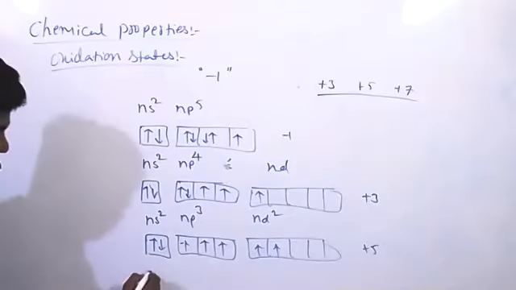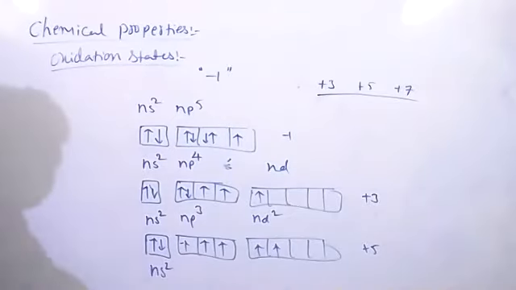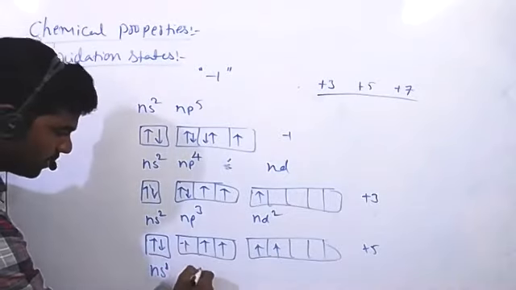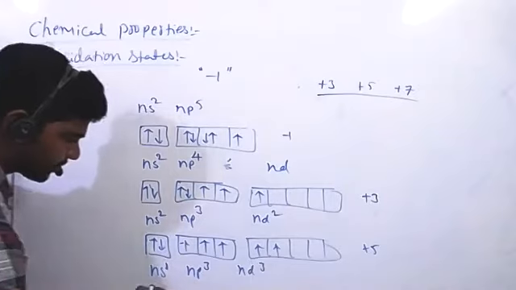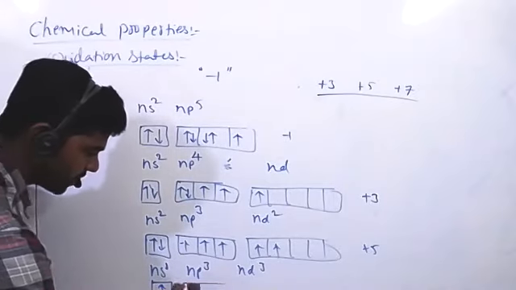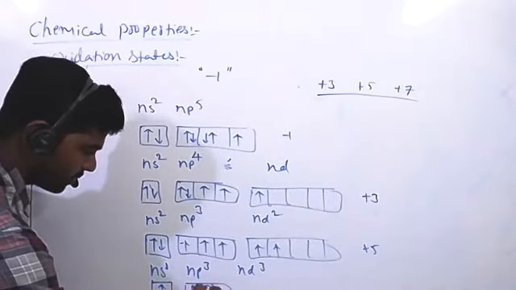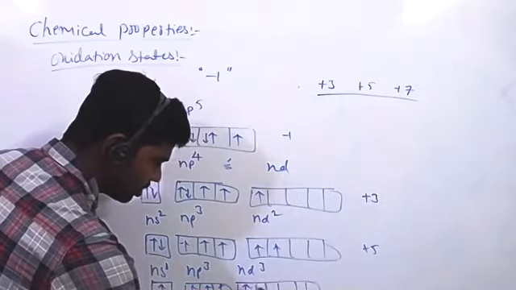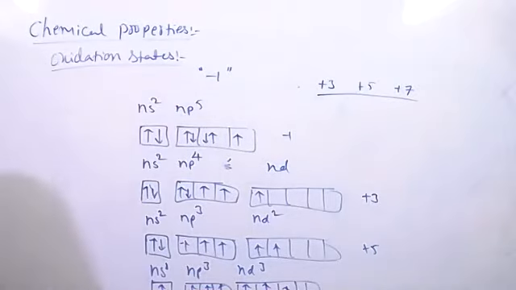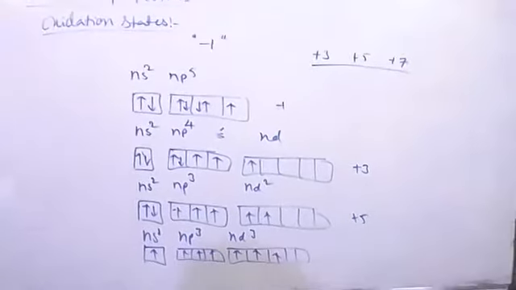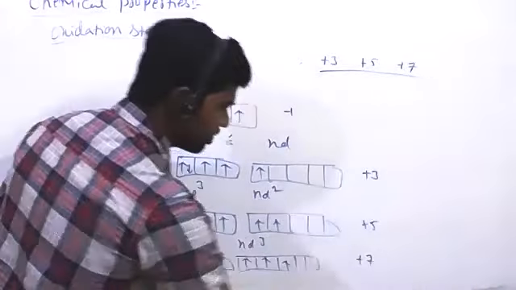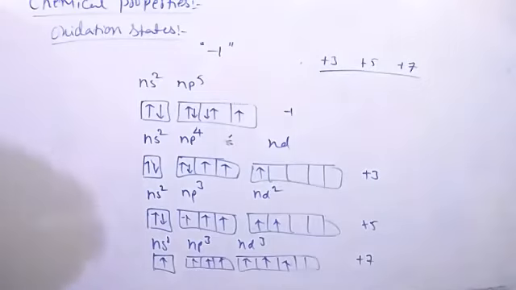In the next excited state, it is ns1, np3, and nd3. Now all the orbitals have 1 electron each. Now here 7 unpaired electrons are there. The element is able to show +7 oxidation state. Okay.